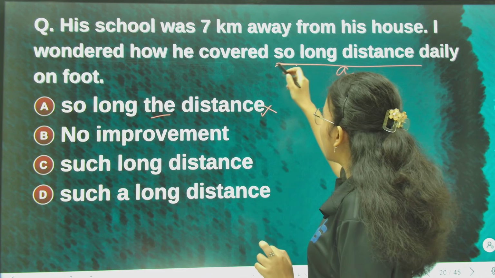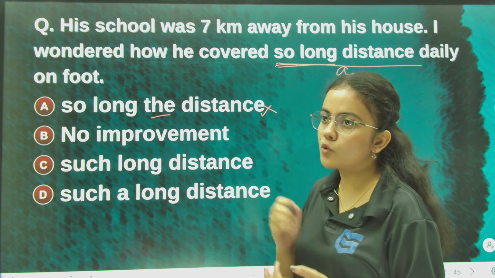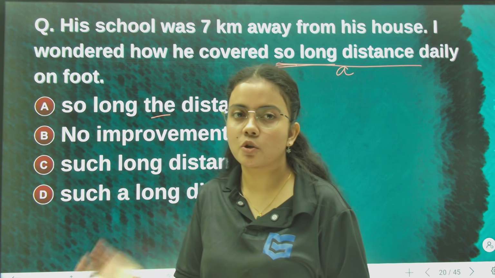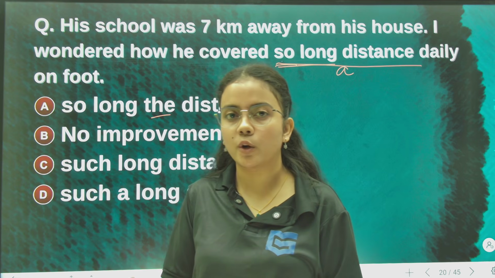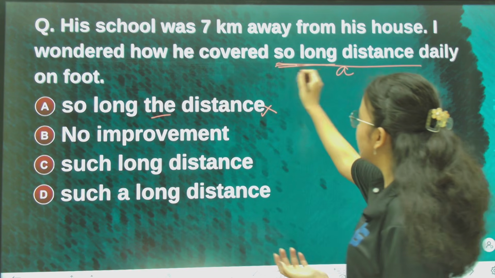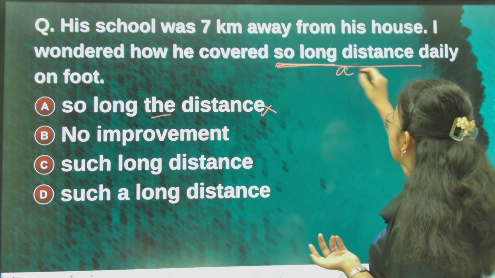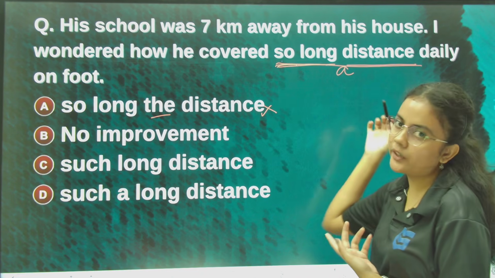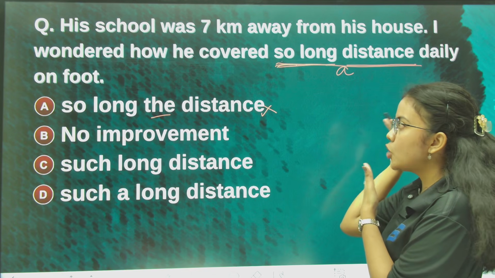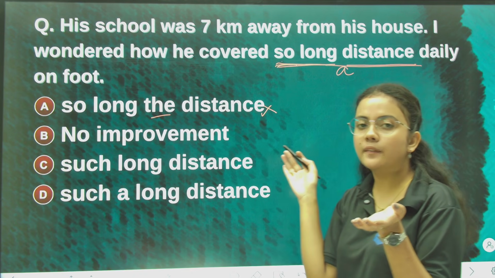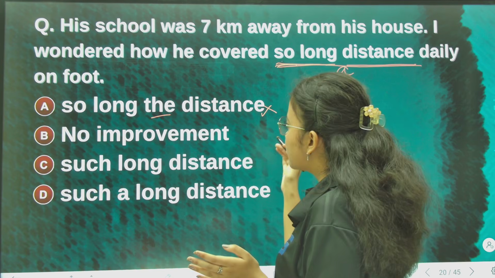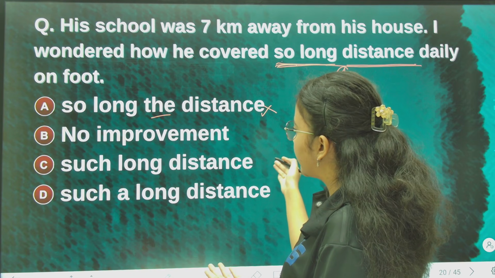Okay, so is always used before an adjective. So should be followed by an adjective. So pisot hoda eta adjective put koriba lage. So adjective is long, so long a distance. Noun to distance a. So we can put a distance. Okay, so long a distance thakile, that would have been the correct answer. But so long a distance nae.